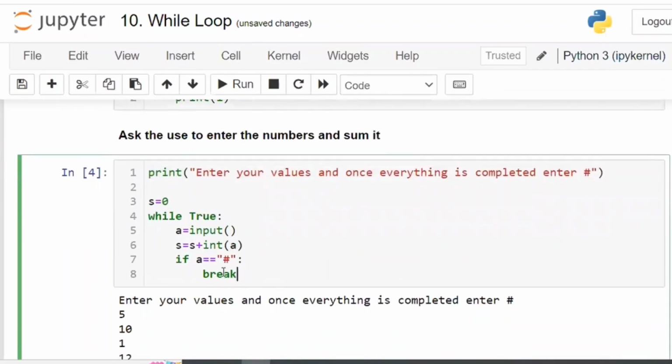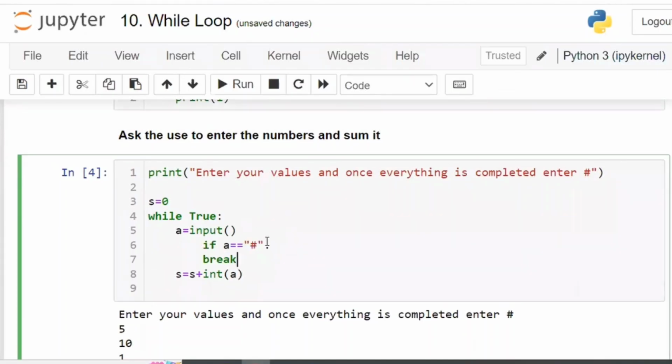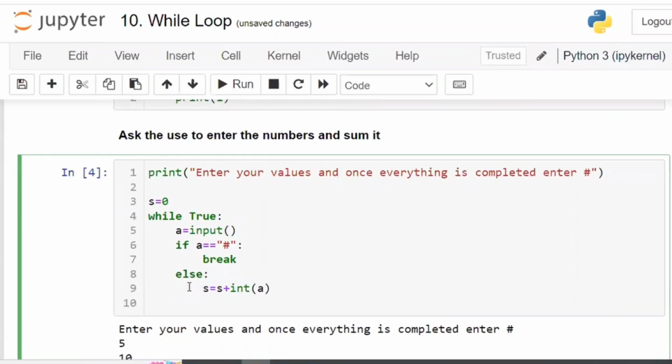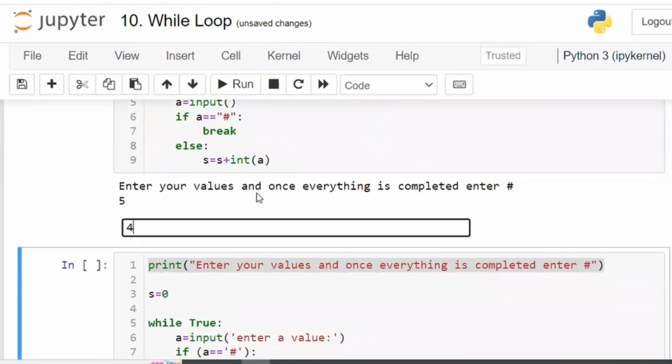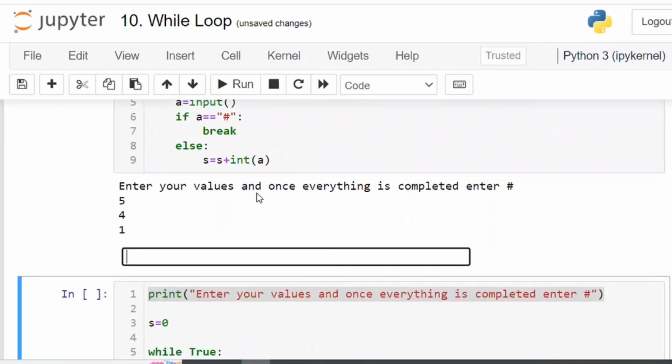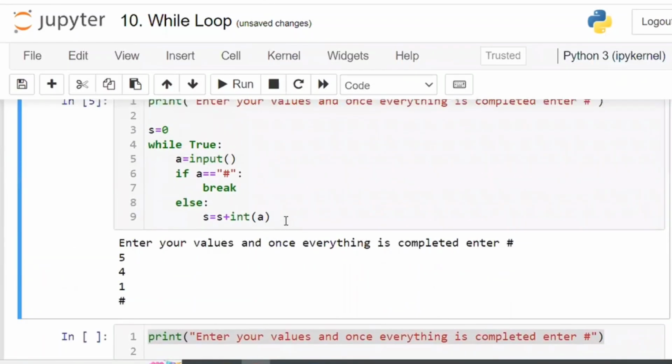If the value is not hash only, it has to add. If this is the condition, it should not add. First you have to write this check. First it is going to check that one. Else it has to be added. If the value is equal to hash, it has to break. Else it has to work. Okay, let us write like this now. 5, 4, 1, and everything is completed, hash. Now the adding is done.